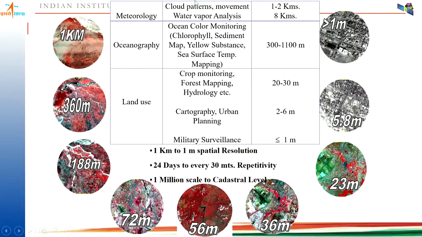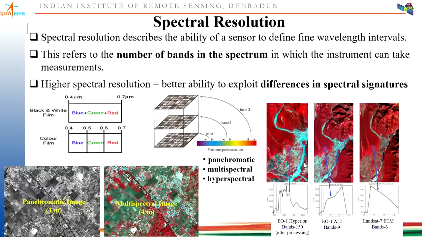Now, for which type of application, which type of resolution is required? Normally, for meteorological applications like cloud patterns, movement, water vapor analysis, 1 to 2 kilometer or 8 kilometer resolution is required. For oceanographic applications, 300 to 1100 meter spatial resolution. For land use mapping, crop monitoring, forest mapping, hydrological application, 20 to 30 meter. For cartography or urban planning, 2 to 6 meter resolution is sufficient. For military surveillance, less than or equal to 1 meter spatial resolution is required.